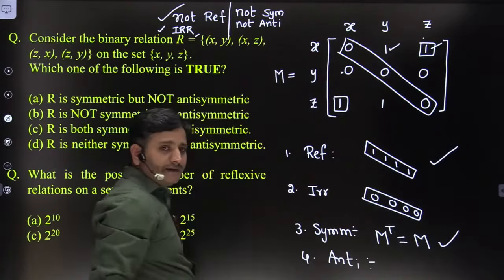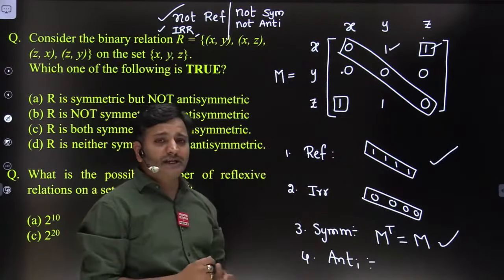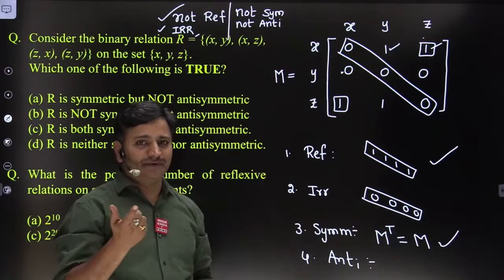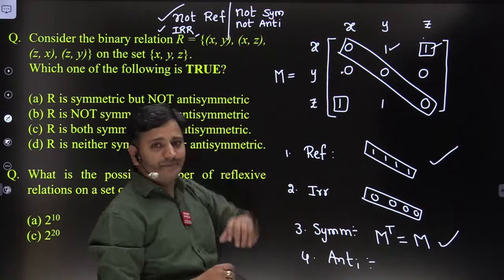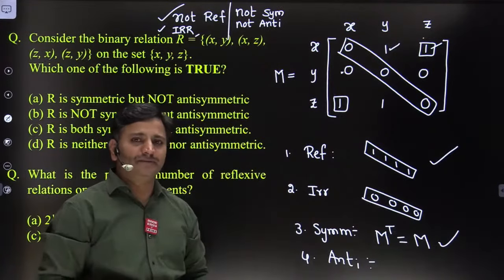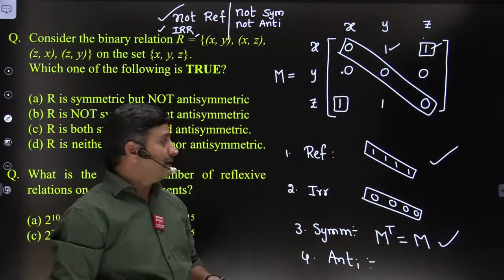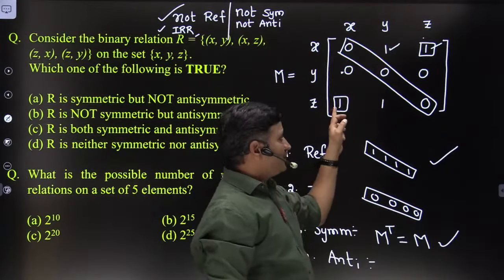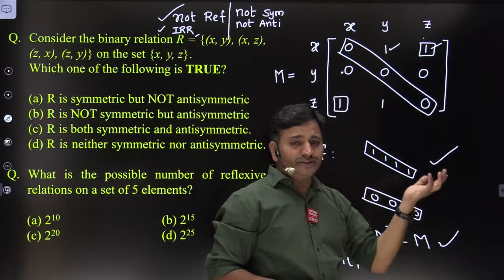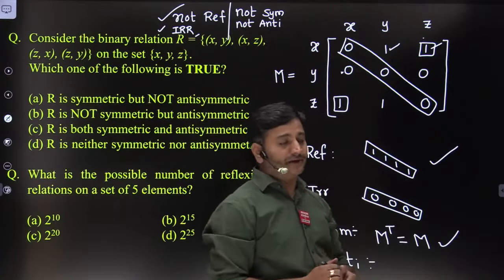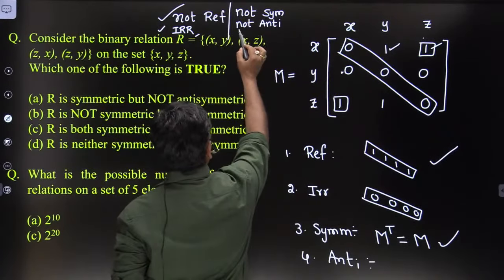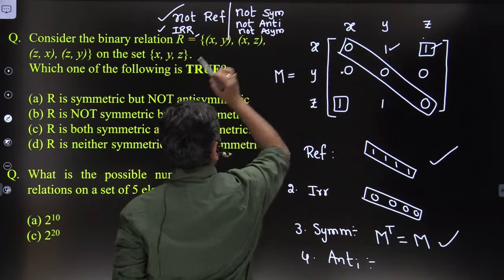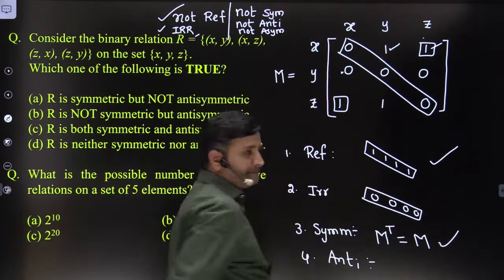It is not antisymmetric. Tell me, is it an asymmetric relation or not? Once it is not antisymmetric, friends... Okay, you are saying it is not antisymmetric. Obviously, it is not asymmetric, because here xz is present and zx is present. Therefore, it is not asymmetric. Not antisymmetric implies that it is not asymmetric also, because of xz and zx.